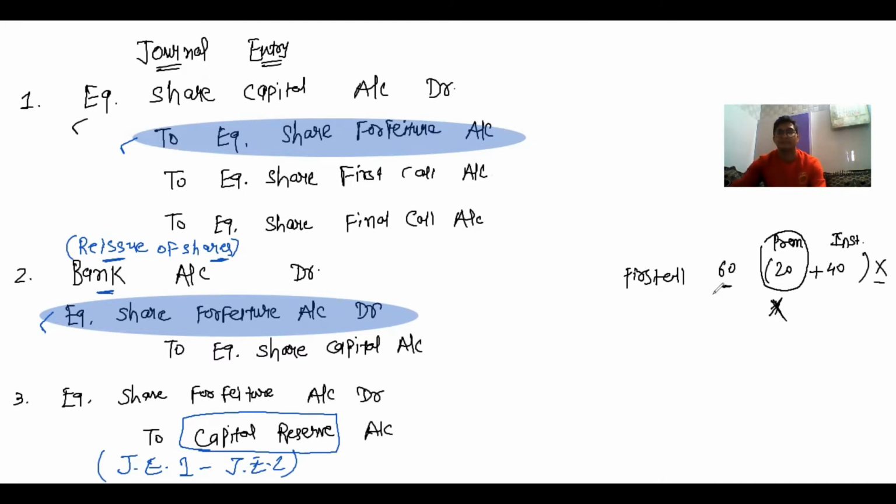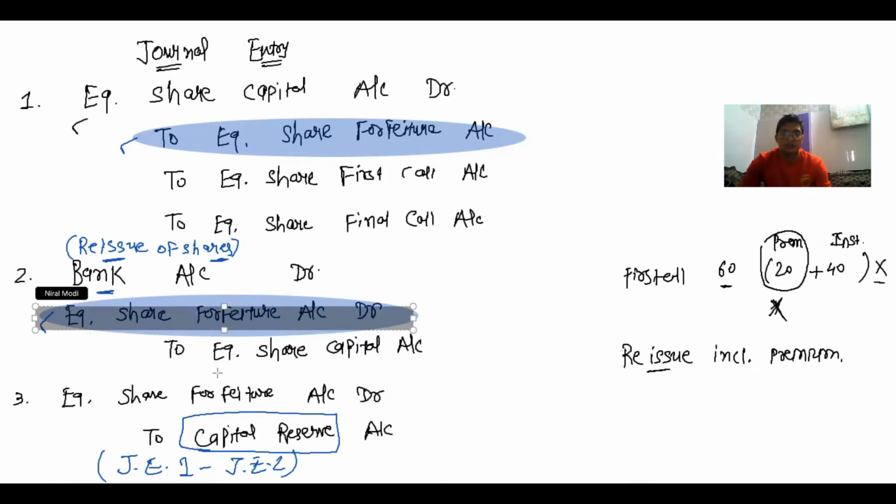Simple. Now, if the company reissues equity shares including premium, in this situation, instead of equity share forfeiture account, we have to credit equity share premium account.